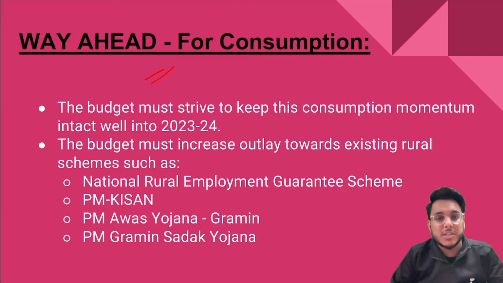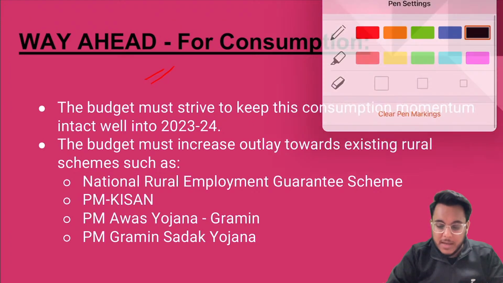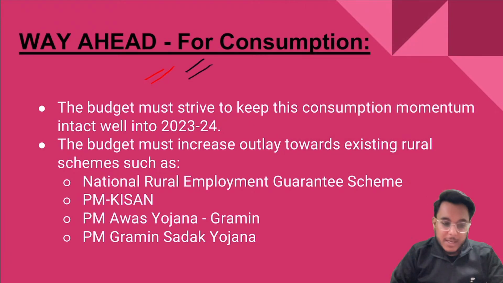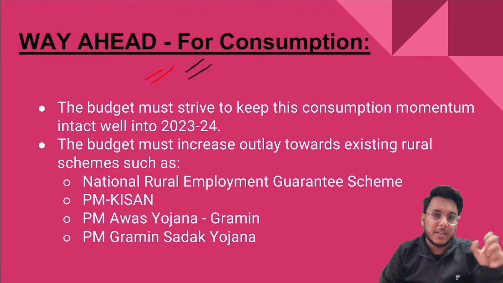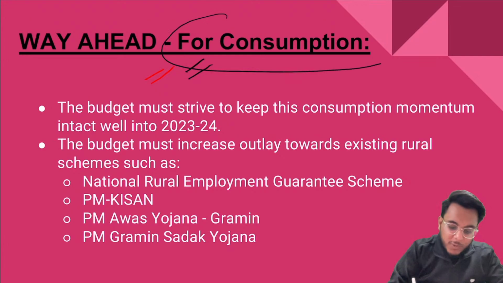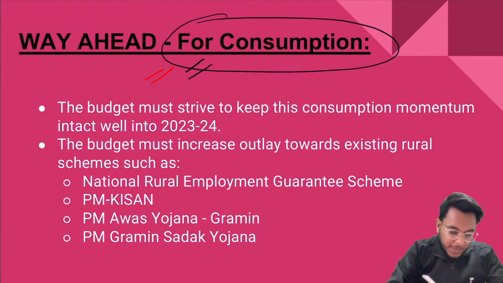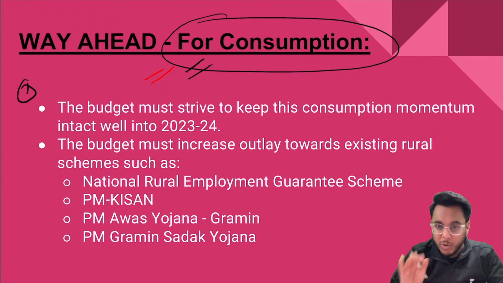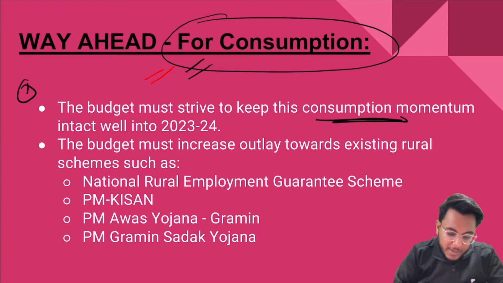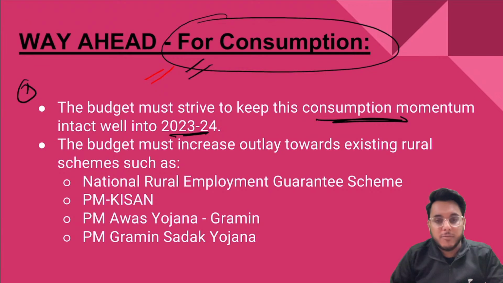Now, what can be the solutions in this direction? What can be the way forward? There can be multiple ways forward, and I have divided them under relevant sections. First of all, the way forward for consumption. Understand this: the budget should focus on keeping the consumption momentum intact in 23-24 as well.